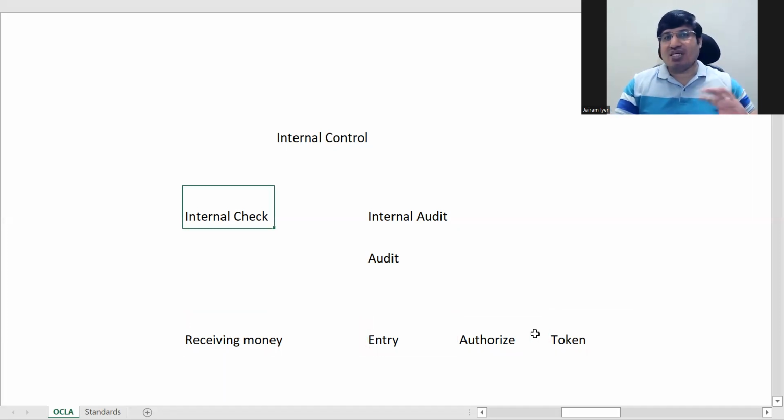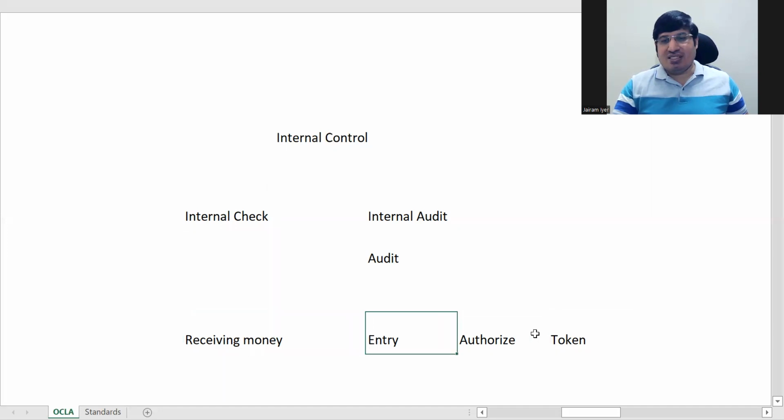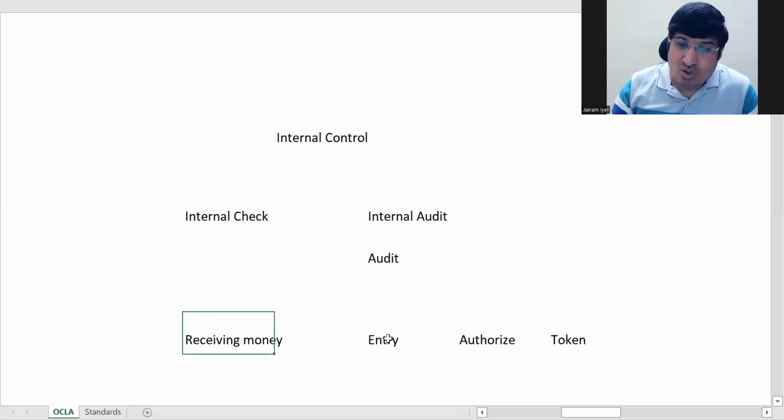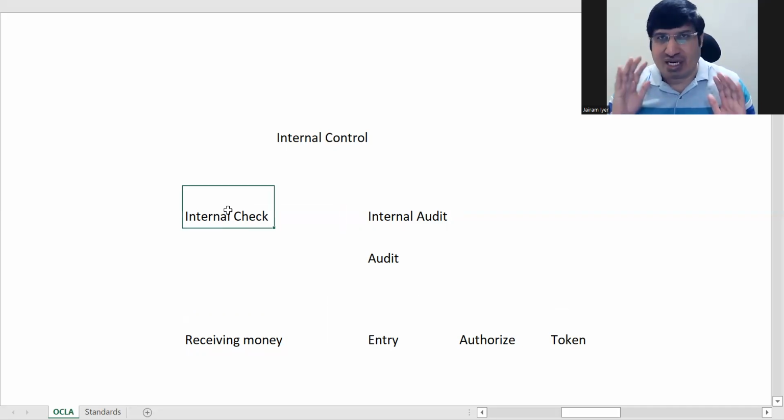So the transaction has to be set up in such a way that even the departments will not be the same. All these will not be the same department. Normally, these are not people who sit together and take decisions. It's not like three or four people, I give to him, he gives to him, and I get it back. It's not like that. So it is difficult for the person to go to each one of them and embezzle money. That's how it is set up. That is your internal check. Understood what it is.